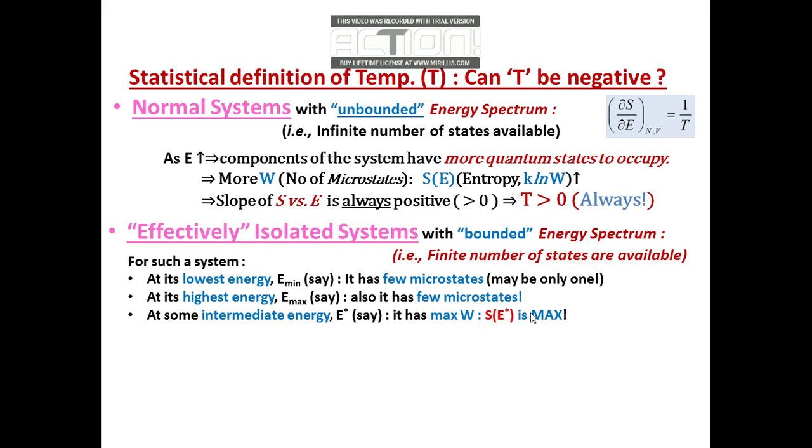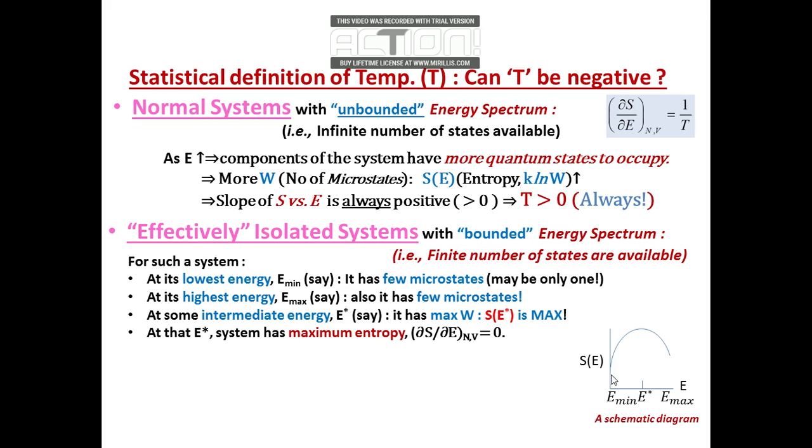When entropy is maximum, then according to this condition the slope will be 0 at the maximum. So at this E star, the system has maximum entropy, so this condition will be 0. Let us see a schematic diagram.